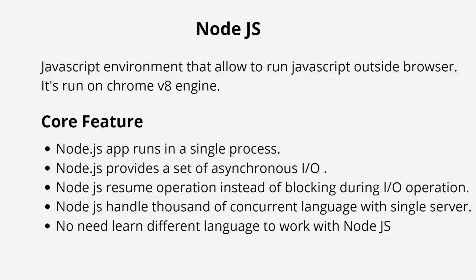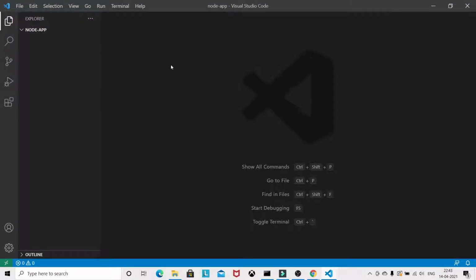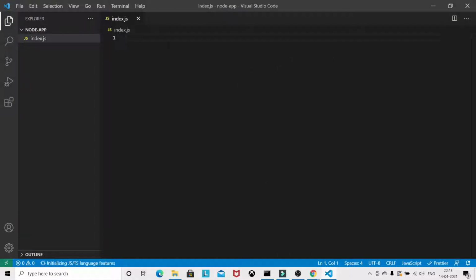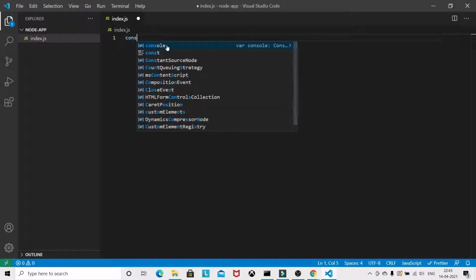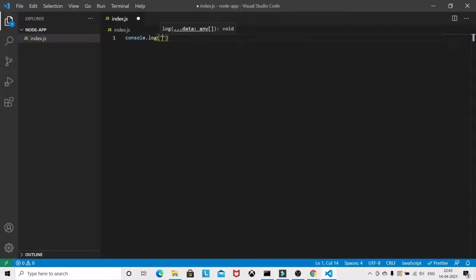Node.js. So let's jump into VS Code and start implementing some of the Node.js features. As you can see, as of now I have an empty folder, and I will create one file, like index.js. Now I will write console.log hello world.